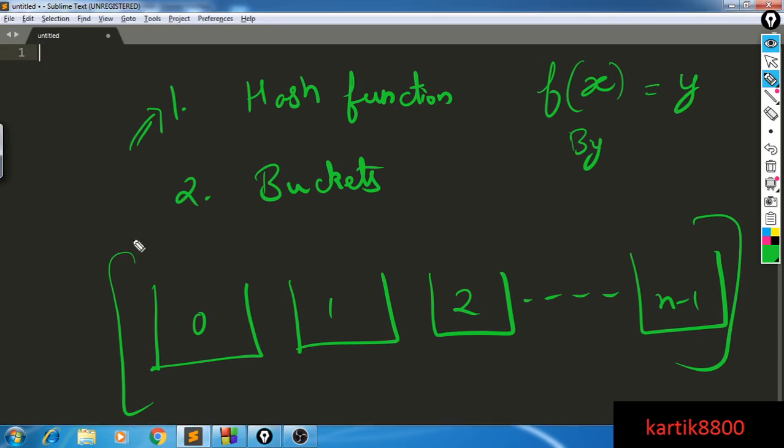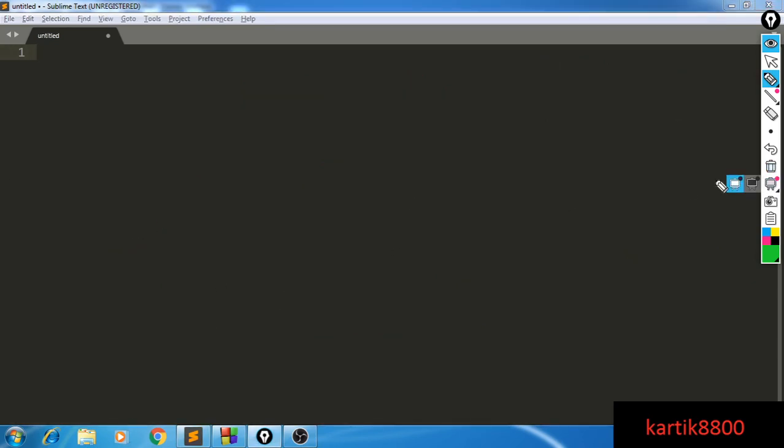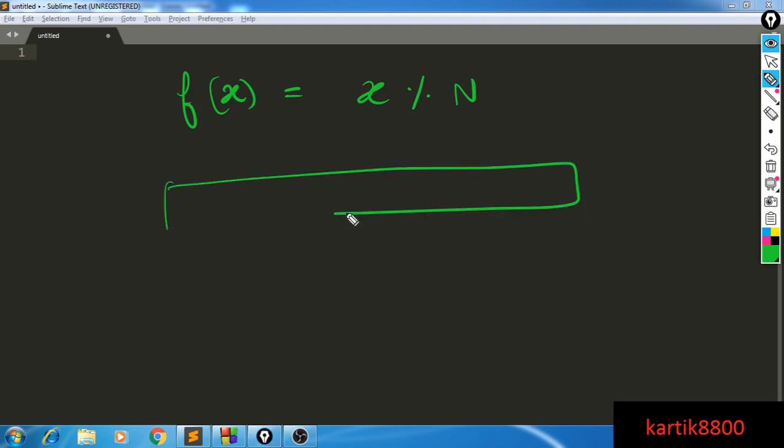So I'm going to discuss a basic implementation now. Let me have a very simple hash function. I will not call this a good hash function. I'll say the hash function is x mod n, and I'm going to have my buckets. These buckets are supposed to store large amounts of data.